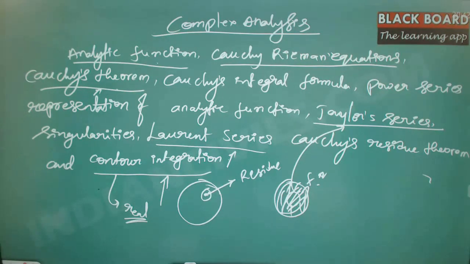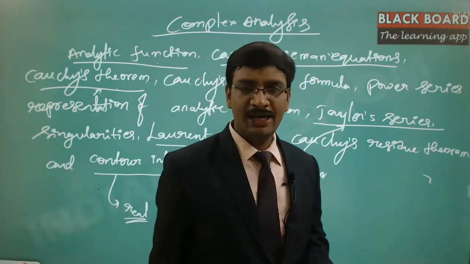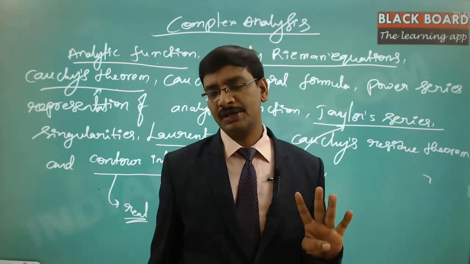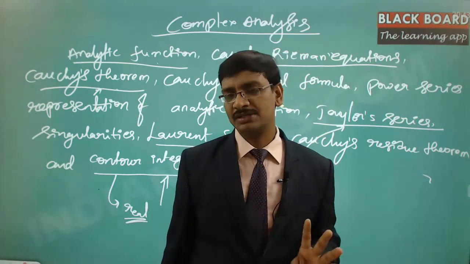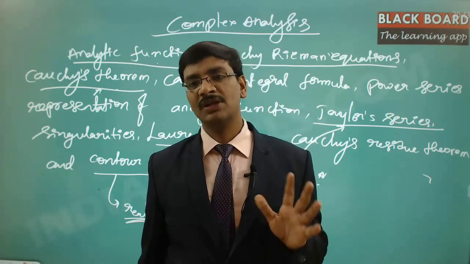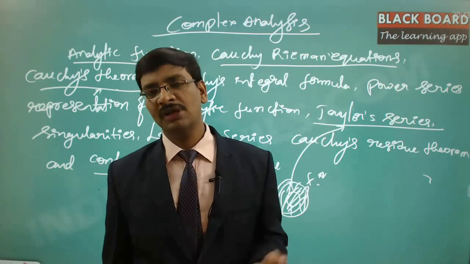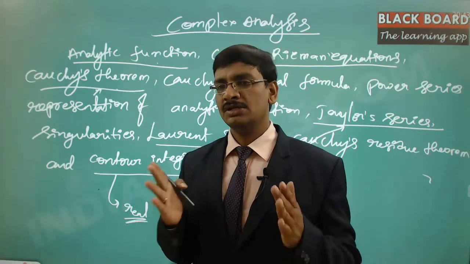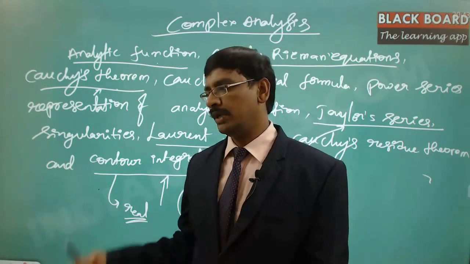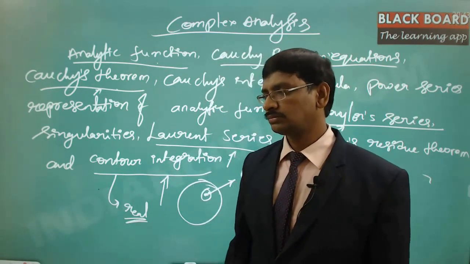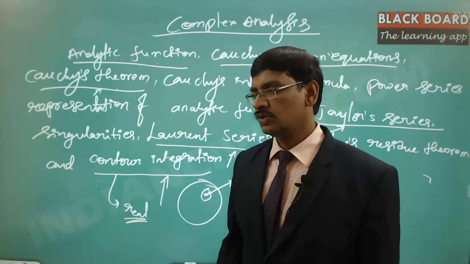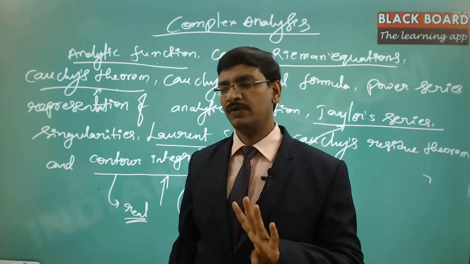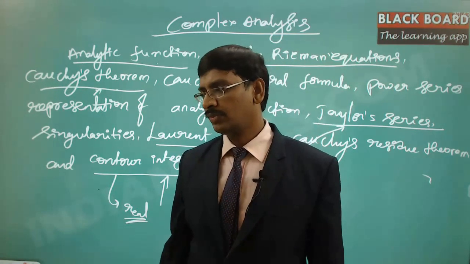Why 4D plane? Because there are two different independent variables and two different dependent variables, so four variations are there. If you want to represent four variations, you need a four-dimensional geometry, which is not possible. Hence we divide the four dimensions into two different two-dimensional planes. One is the Z plane, another is the W plane. Got it? W involves u plus iv, and Z involves x plus iy. So total four different variations are there. Any other questions?